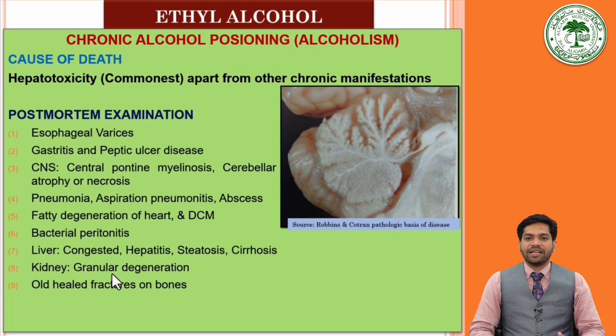Then the kidney will have granular degeneration, and old healed fractures on the bones may be seen. These are all suggestive of chronic alcohol ingestion. To see the fatty liver change, we usually see greasiness on the surface of the liver and the cut section.